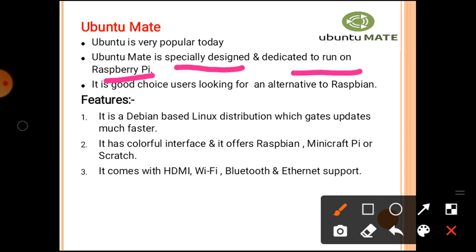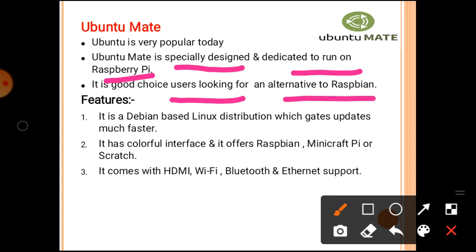It is a good choice for users looking for an alternative to Raspbian. That means instead of using the Raspbian operating system, we can also use Ubuntu Mate. A feature of Ubuntu Mate is that it is a Debian based Linux distribution.